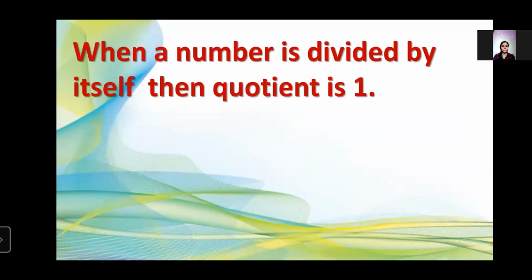Property number 2: when a number is divided by itself, the quotient is 1. Here we have an example, 8 divided by 8. When any number gets divided by itself, the answer is 1. Here we have taken the example of number 8, and if we take any other example like 9 divided by 9, we also get the number 1 as the answer.